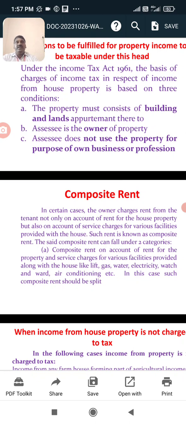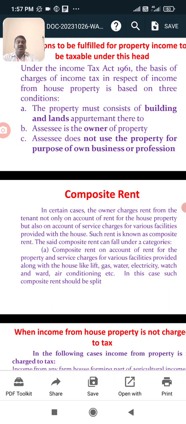Composite rent means the owner collects an extra charge along with the rent for the facilities and services provided, for example in the house, like lift, gas, water, electricity charges and air conditioning. It is charged as extra rent apart from the rent. This is called composite rent.